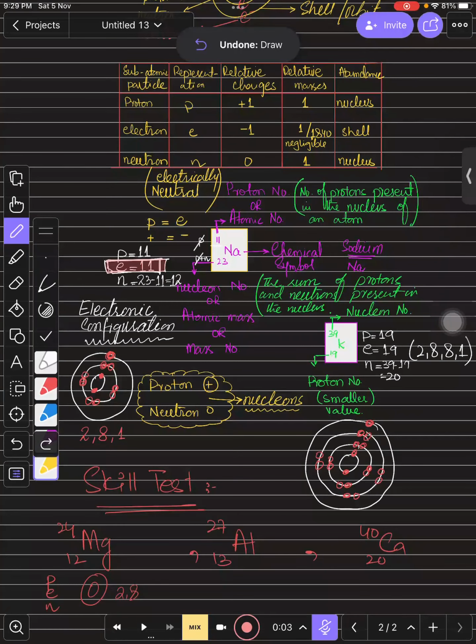Okay. So it is 1, 2, 3, 4, 5. You need to do 5 things for each atom, right? So these are 1, 2, 3, 4, 5 things for each one. This one, this one, and this one.